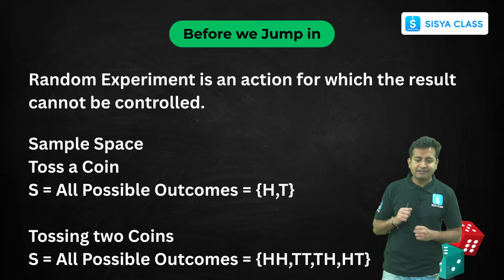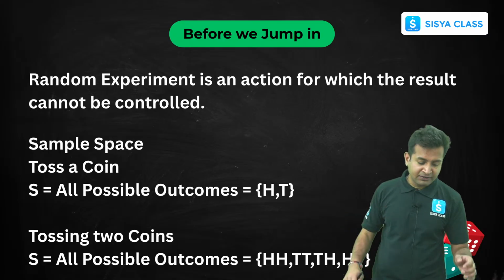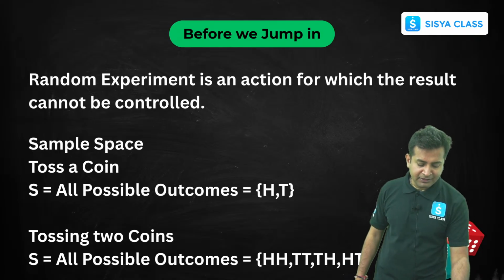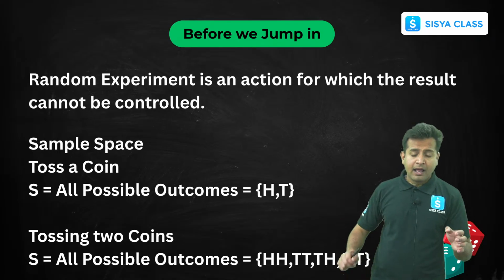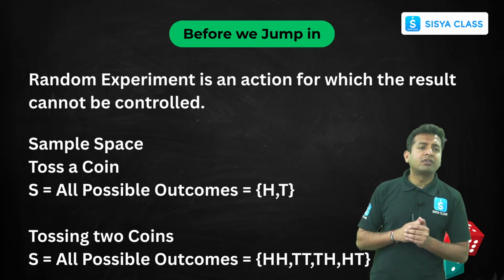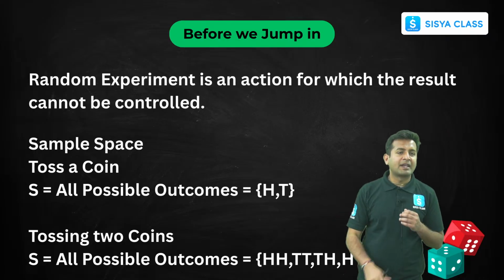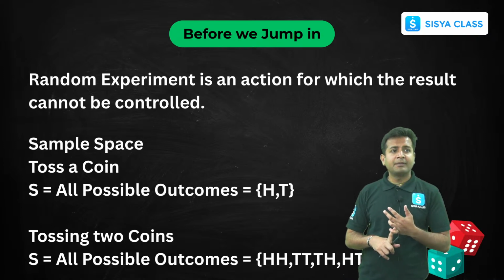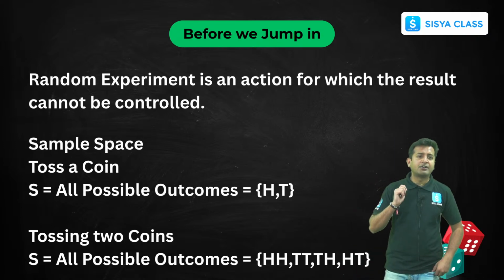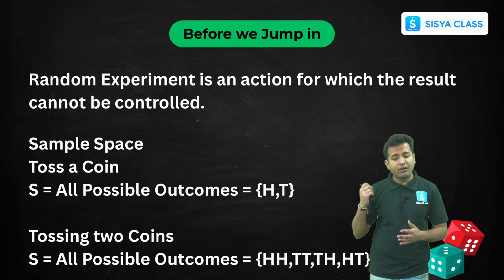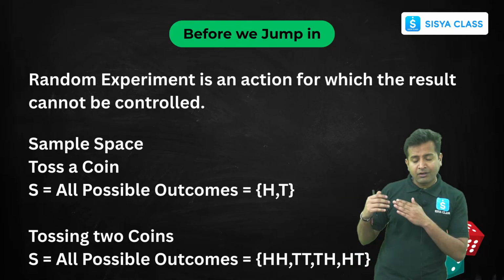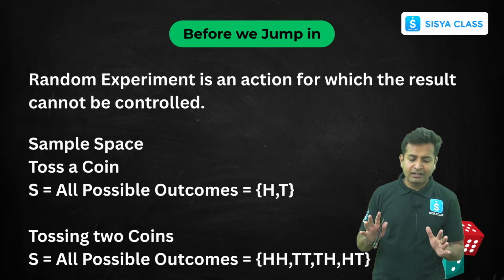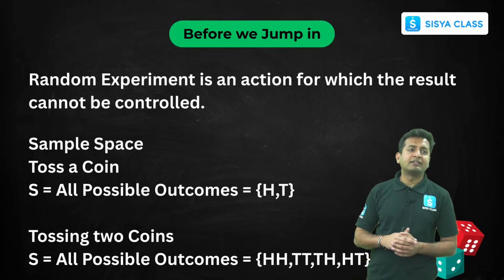Now, the next thing is sample space. What is the meaning of sample space? The meaning is very simple. The sample space is nothing but all the possible outcomes. For example, if I'm tossing a coin, what will we get as an outcome? Either heads or tails, right? Now, if we toss two coins together, what will we get? We'll get head and head, or tail and tail, or tail and head, or head and tail. Clear? So these are called the sample space.